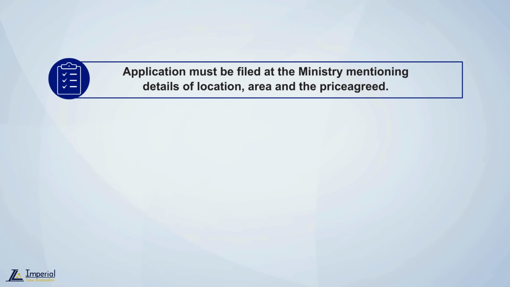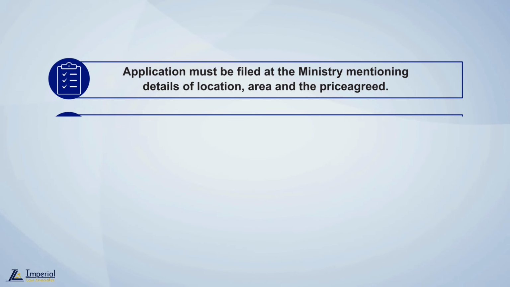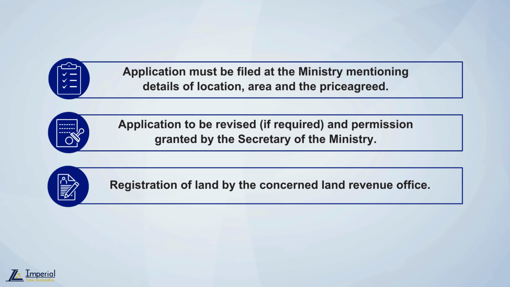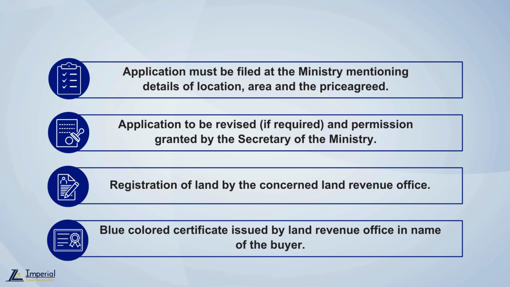Step 1. Application must be filed at the ministry mentioning details of location, area, and the price agreed. Step 2. Application to be revised if required and permission granted by the Secretary of the Ministry. Step 3. Registration of land by the concerned Land Revenue Office. Step 4. Blue-collar certificate issued by the Land Revenue Office in the name of the buyer.